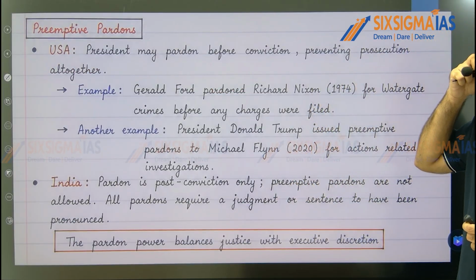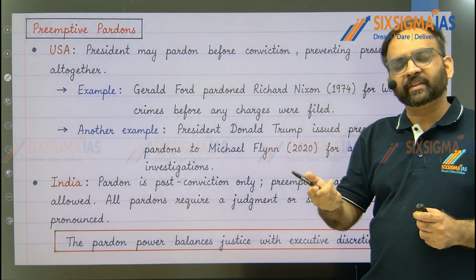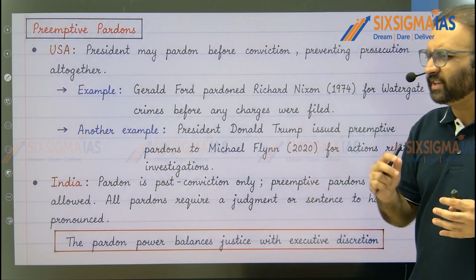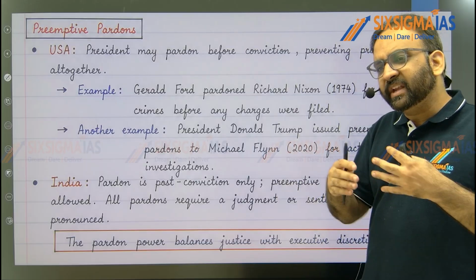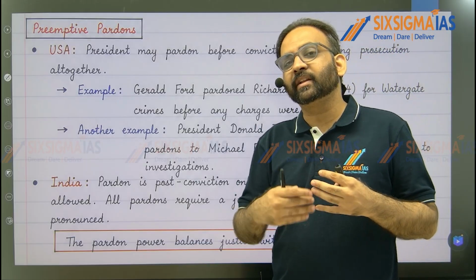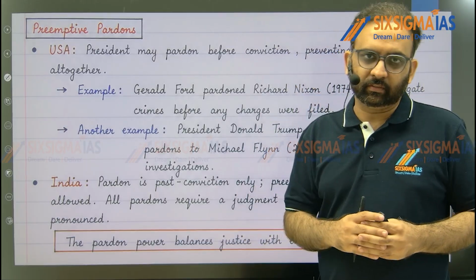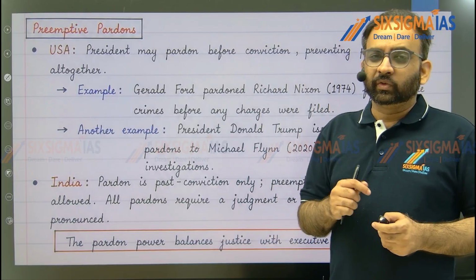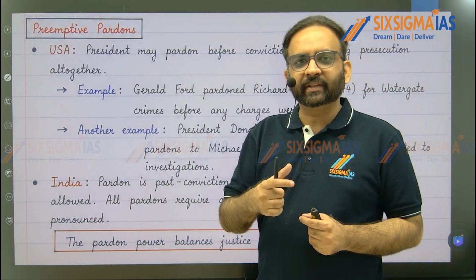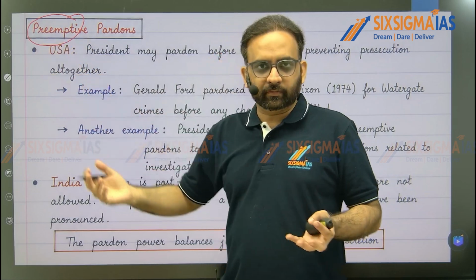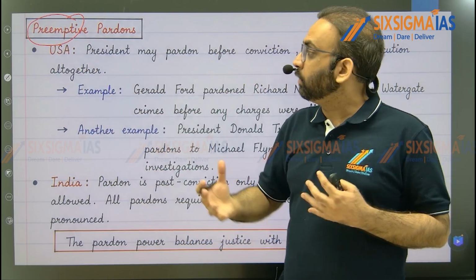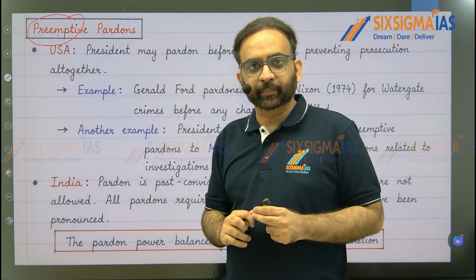Then comes the preemptive pardon. If you have read the current affairs, fine. If not, then in mains also you can do a little bit of intelligent guessing. Preemptive means preventive pardon, meaning before somebody gets convicted, you pardon that person, right? So a little bit of smart guessing you can do by just trying to find the meaning of the word preemptive in the context of pardon, right?